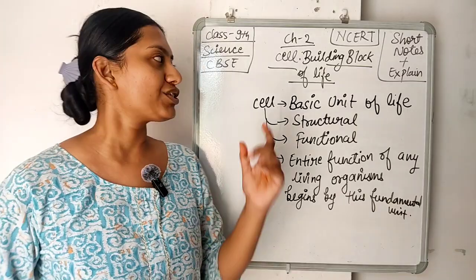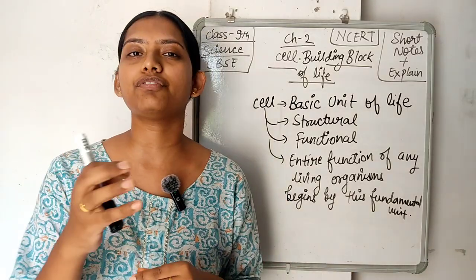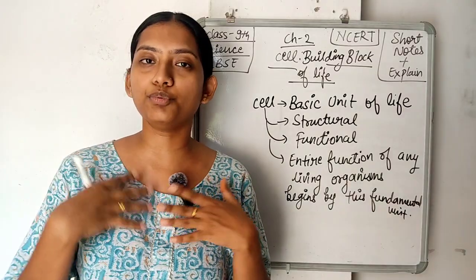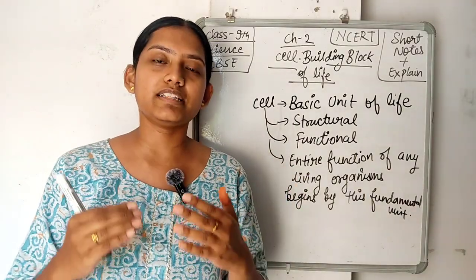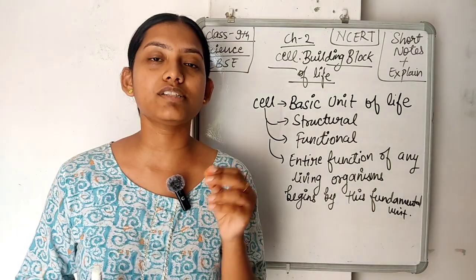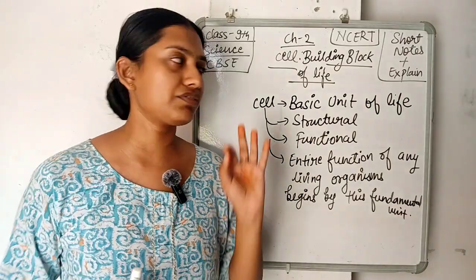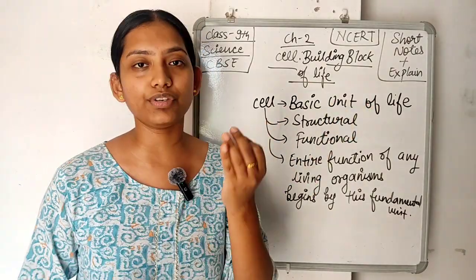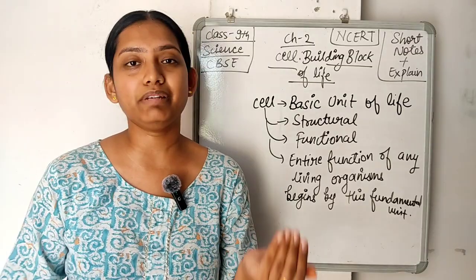So let's start. What is a cell? A cell is the smallest unit of any organism like you, me, and all the living organisms like plants, animals, humans. These are all living organisms which consist of cells. They are the smallest component by which a body can be made. First of all, we need to understand that the cell is a basic unit of life by which life can be created. Life means an organism can be created.